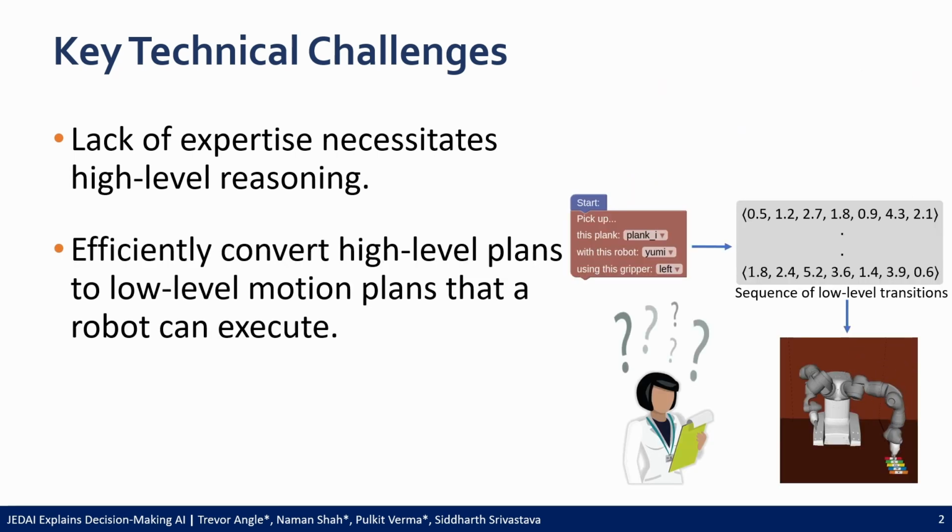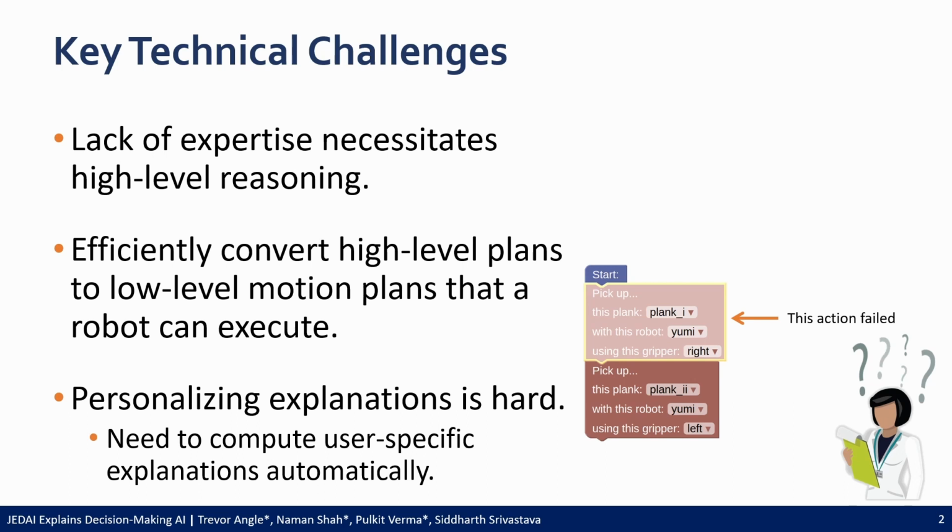The second main challenge follows from the first. Even if we can show users abstract representations of the robot's capabilities, that isn't much help unless we can efficiently convert back from high-level plans made of abstract actions to low-level motion plans suitable for execution on a robot. The third important challenge addressed by JEDI is helping users to understand a planning problem better without needing to have an experienced human on hand to alleviate confusion in real time. Doing this requires having a system that can compute personalized explanations automatically, taking into account what the user is most likely to understand or not at the time of explanation.